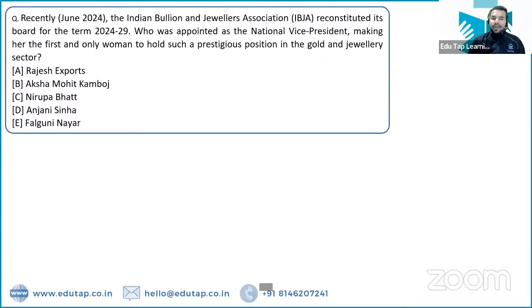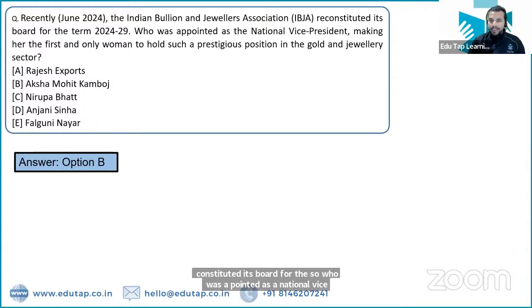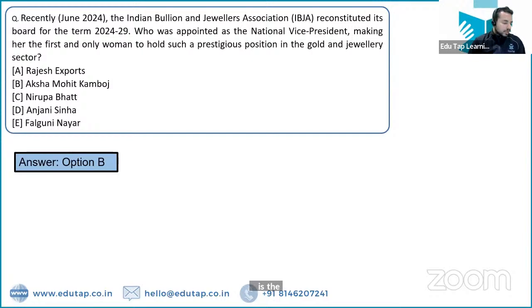Now the Indian Bullion and Jewellers Association reconstituted its board for the term 24-29. So who was appointed as the national vice president? The person is Akshat Mohit Kamboj. Akshat Mohit Kamboj is the new national vice president for the Indian Bullion and Jewellers Association. That is the name of the person who has come up with this particular appointment.